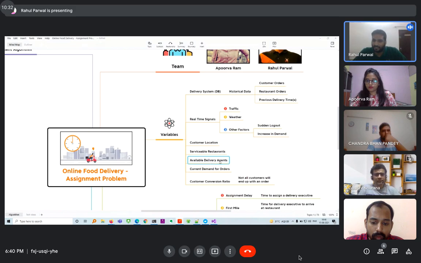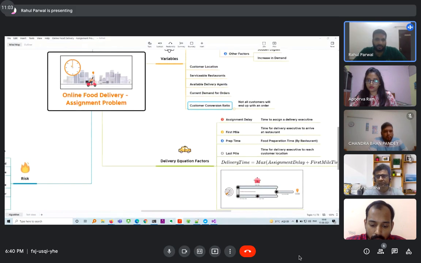The available delivery agents is also one variable. Then the current demand for orders and the customer conversion ratio. Not all customers who log into the food delivery app actually end up with an order. Not every user who is right now looking for some food will need a delivery executive to serve him. So this conversion ratio of the app is also very important in mapping.